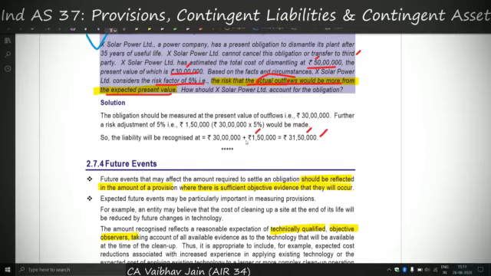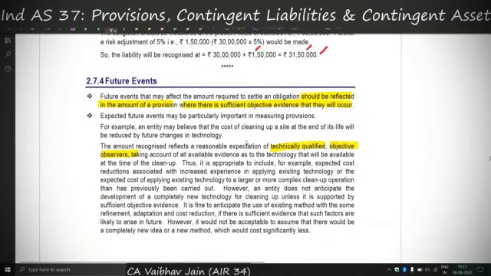Now the next topic is future events. Future events that may affect the amount required to settle an obligation should be reflected in the amount of a provision where there is sufficient objective evidence that they will occur. So if there is any future event and we have sufficient objective evidence that it will occur, only in that case we might be required to make a provision for it, and for the sufficient objective evidence we should have technically qualified objective observers.